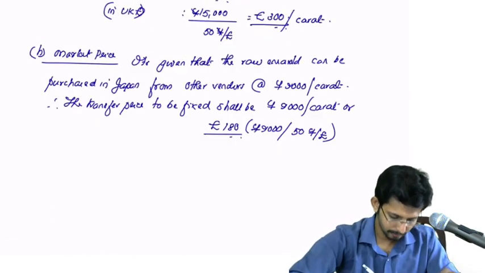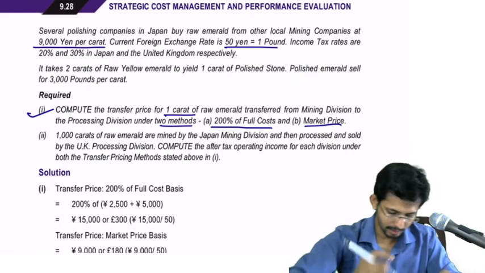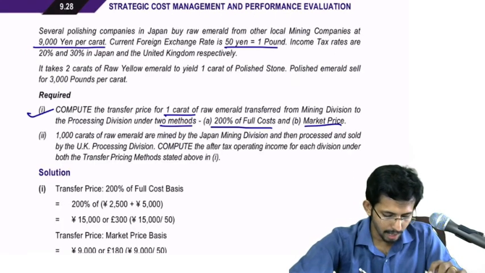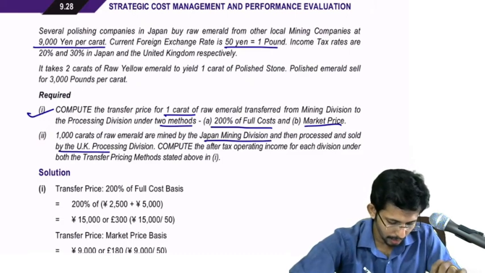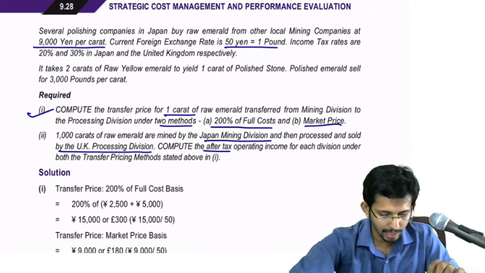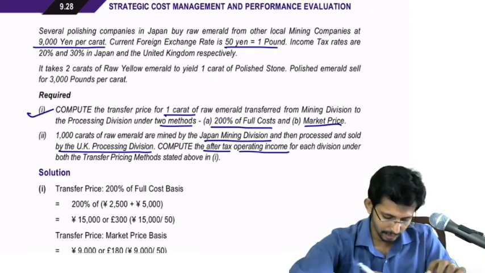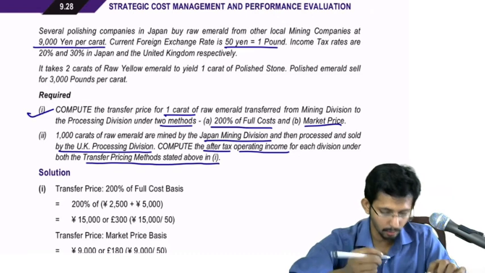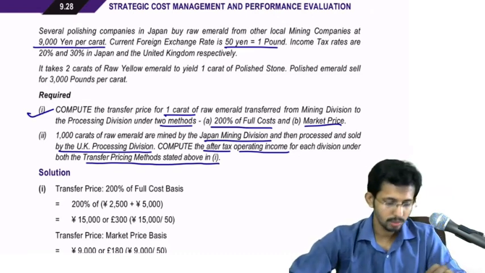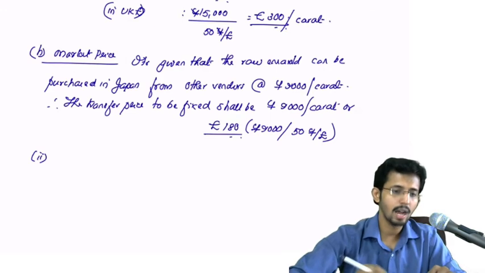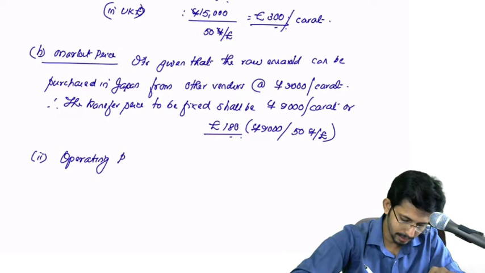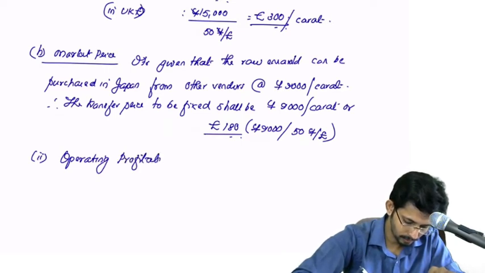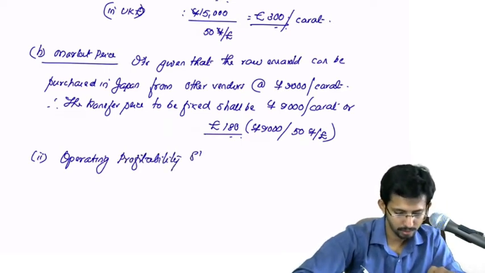Now second, what is the second question? 1,000 carats of raw emerald are mined by the Japan mining division and then processed and sold by the UK processing division. Compute the after tax operating income for each division under both transfer pricing methods stated in 1. Okay, so you are asked to find out the operating profitability statement. That is what we need to prepare.